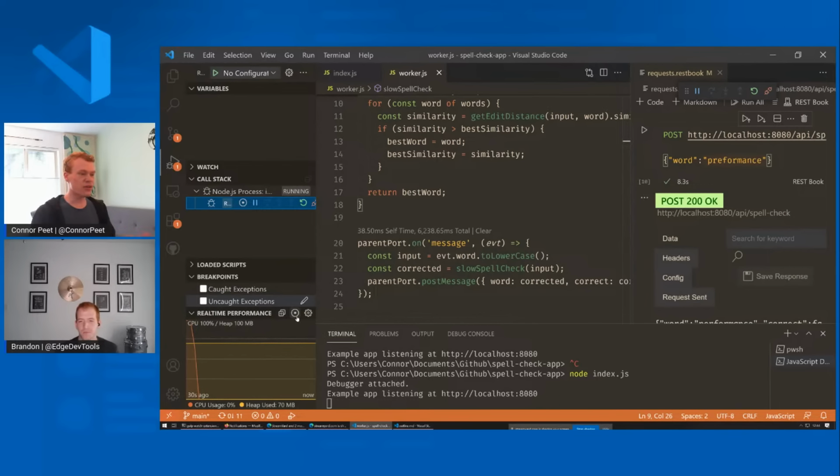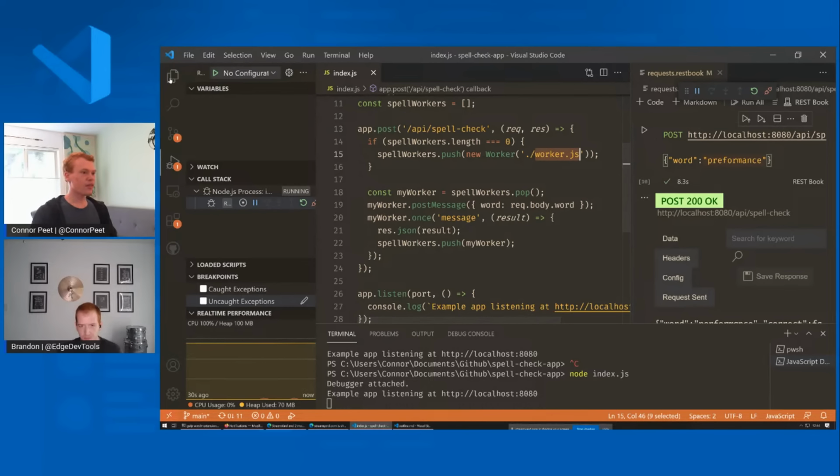And so this is very useful just to see that, and also the same record button is present inside the performance view here as well, so you can see that very easily and take a performance profile from that same view. Yeah, and so that pretty much covers this. So now it seems like the API is okay at least, and so let's actually try debugging the front end.